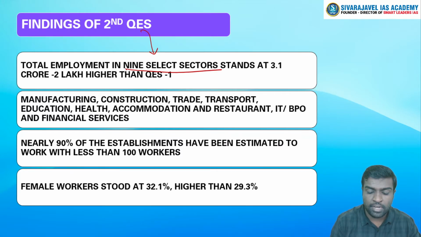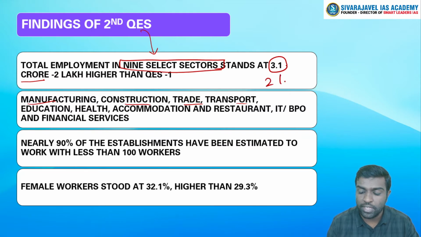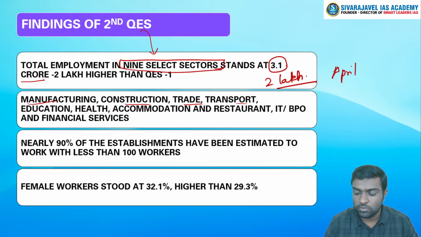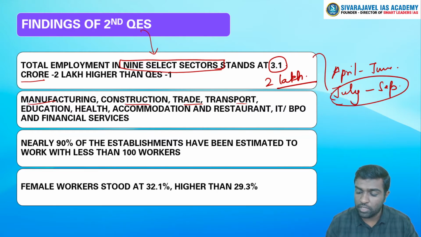And if you could see, 9 sectors are there, like manufacturing, construction, trade, transport, all these sectors. In these sectors, the total employment has stood at 3.1 crore, which is actually 2 lakhs higher than the QES1. What is this QES1 or Quarterly Employment Survey 1? This relates to April to June. The second relates to July to September. So we have a figure which relates to July to September 2021.